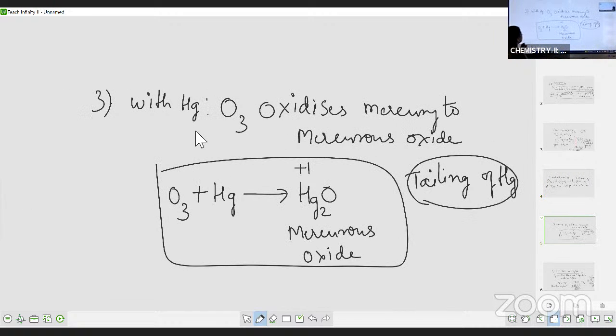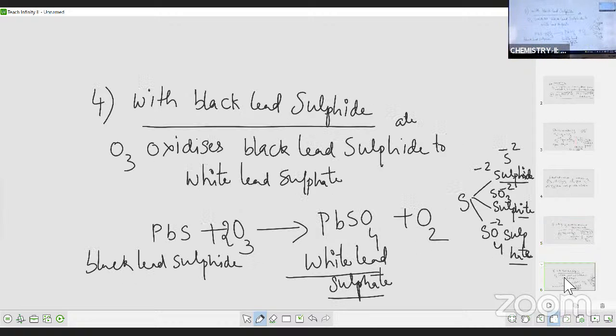The next one, reaction with Hg. Here ozone oxidizes mercury to mercurous oxide. So O3 plus Hg gives rise to Hg2O. As I made very clear, mercury forms 2 oxidation states, +1 and +2. +1 should end with the suffix OUS and +2 should end with the suffix IC. So here +1 is there, so OUS, mercurous oxide. Then the last one, ozone oxidizes black lead sulfide to white lead sulfate.